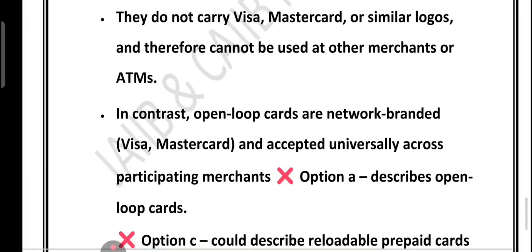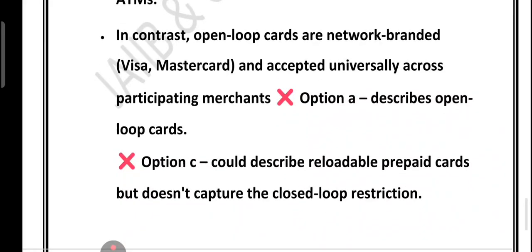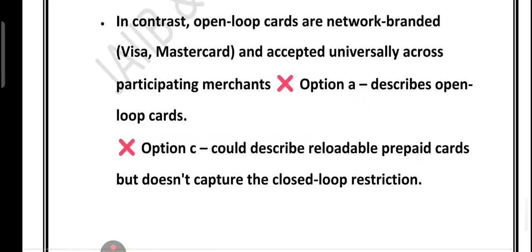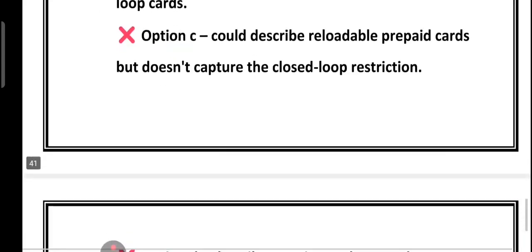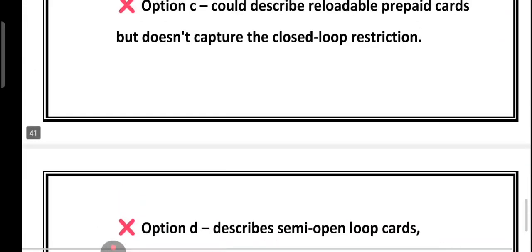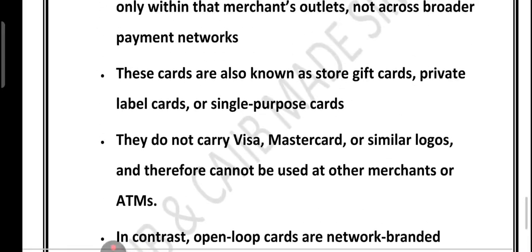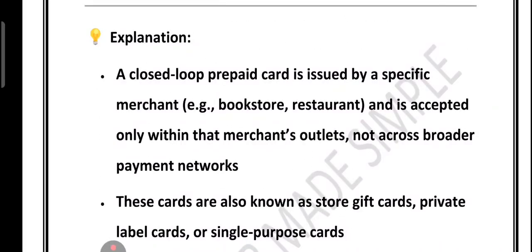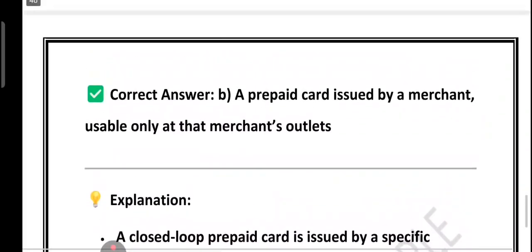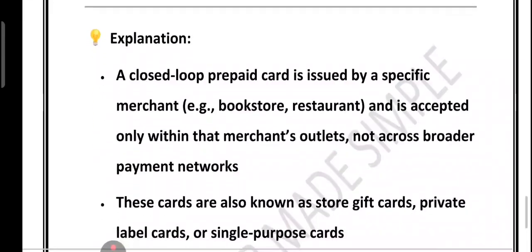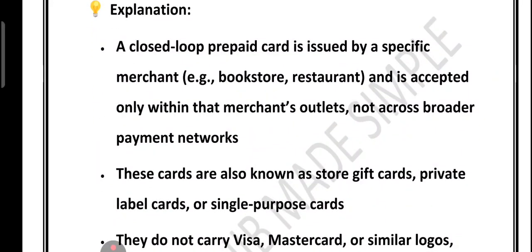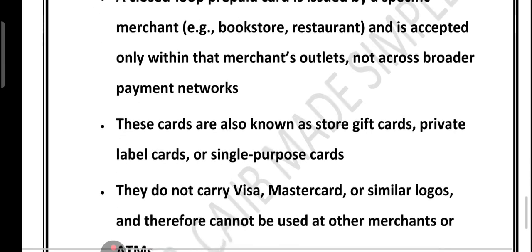Fine. Then the reloadable prepaid card. A reloadable prepaid card can be topped up with more money, but is not necessarily closed loop. And semi-closed loop cards are accepted by multiple merchants but still within a limited network, like Sodexo. So friends, the correct answer to this question is option number B, right? Because closed loop prepaid cards are merchant issued and can be used only at that merchant outlet. Remember the simple formula: closed means restricted, open means anywhere. I hope this makes the concept crystal clear to you.